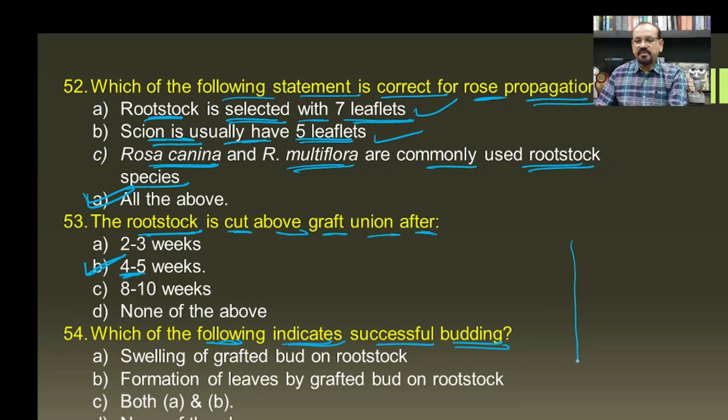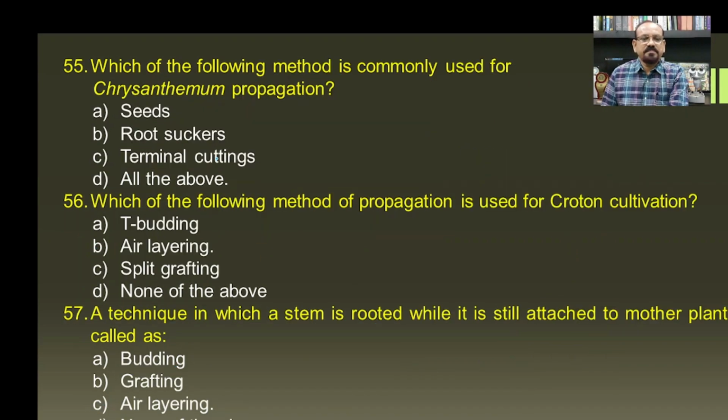Means if there is a budding and the bud is grafted on a rootstock, then first of all the swelling of the grafted bud on the rootstock, this is the first indication of the union of the scion with the stock. And then formation of the leaves by the grafted bud on the rootstock, this is the second indication. It means that both indicate the successful budding, and hence both A and B become the answer for this question.